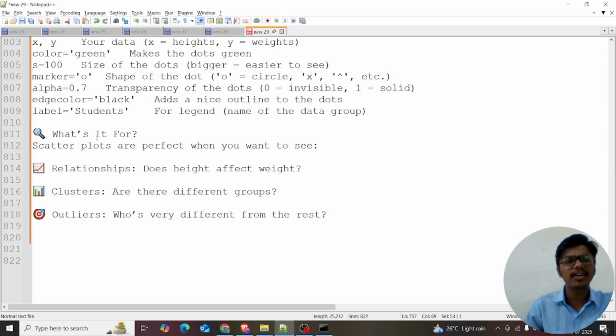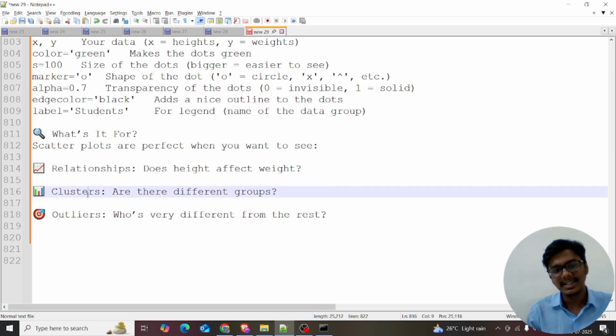So what's the use of the scatter plot? Scatter plots are perfect when you want to see the relationship, such as how height affects weight. There are clusters, which are different groups, and outliers. When you get into scikit-learn, you will remember this. We want to find the outliers in machine learning concepts. So just remember the scatter plot, and master the scatter plot.